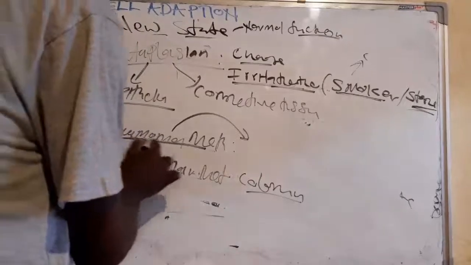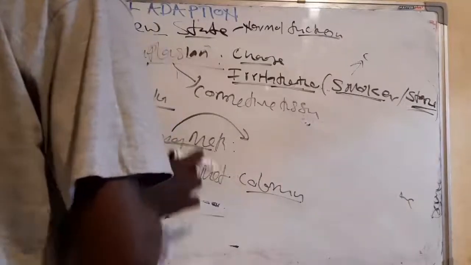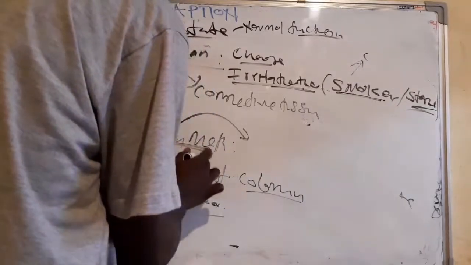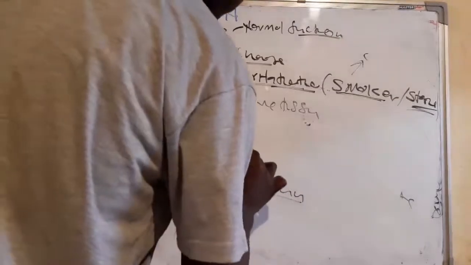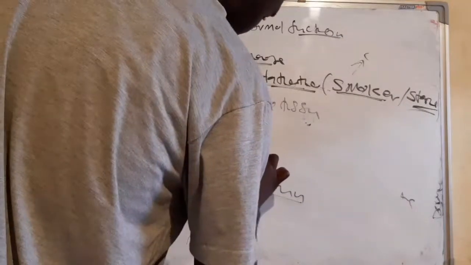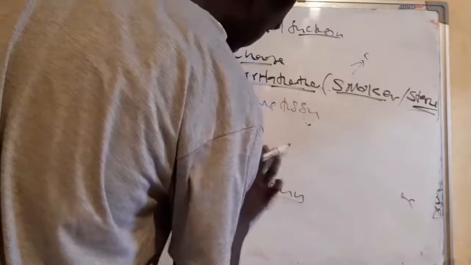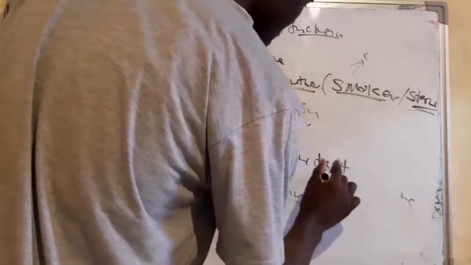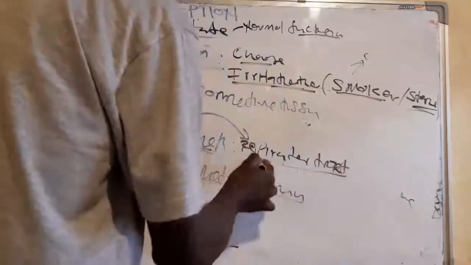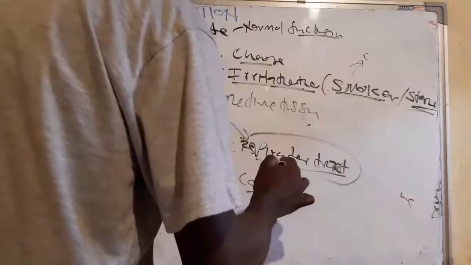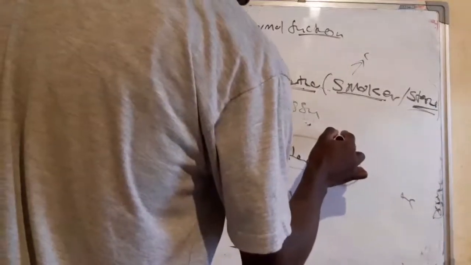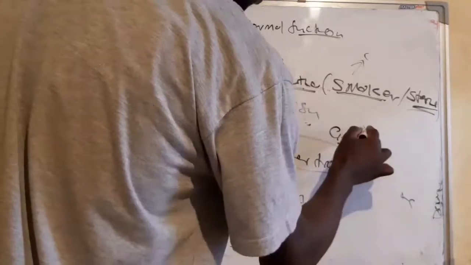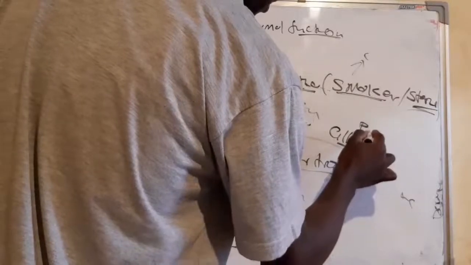So under squamous, where can we find squamous metaplasia? One, we can find it in the respiratory tract. In the respiratory tract, there are ciliated columnar and also pseudostratified cells.